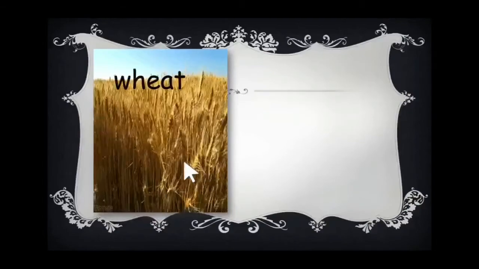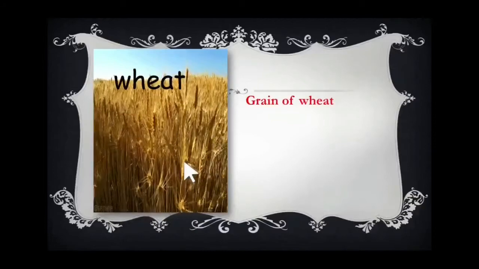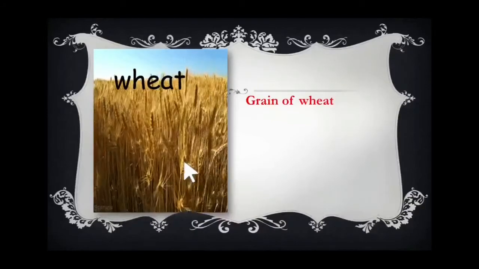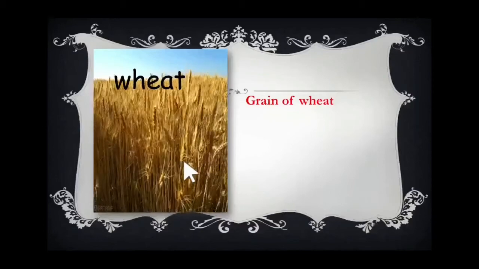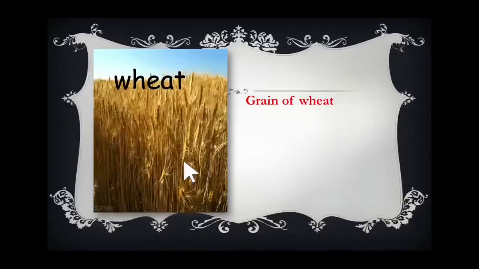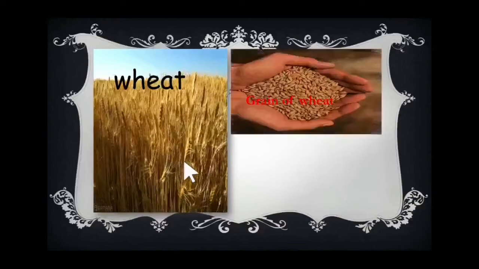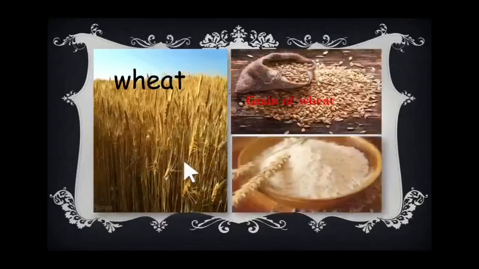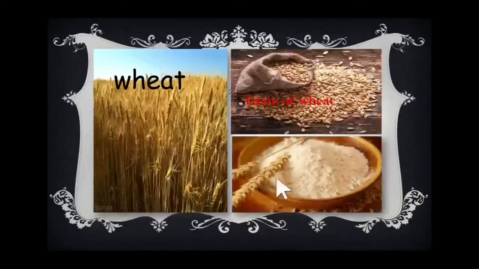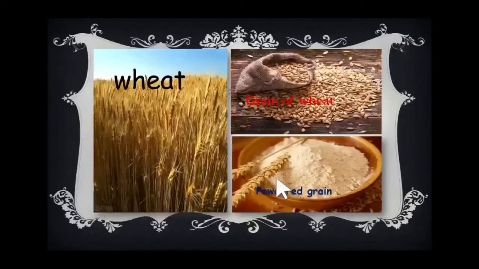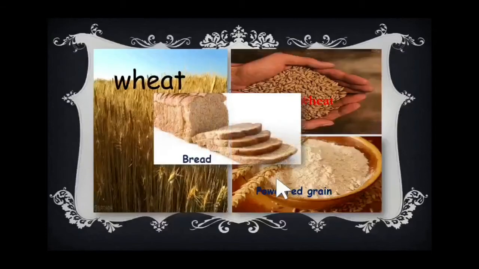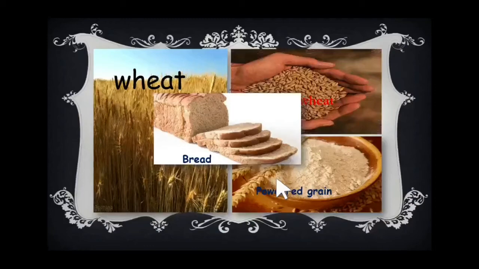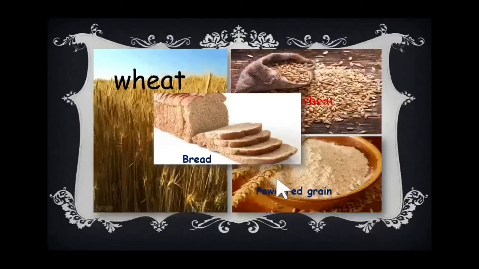Wheat is a grass actually. So you know what we will take? We will take the grain of wheat. You know what we mean by grain? The seed. The seed of wheat. Then this seed of wheat is ground into flour. And from the flour we make bread and cakes and rotis. Right? So from the wheat grass we are getting bread. So the grass provides food for us.